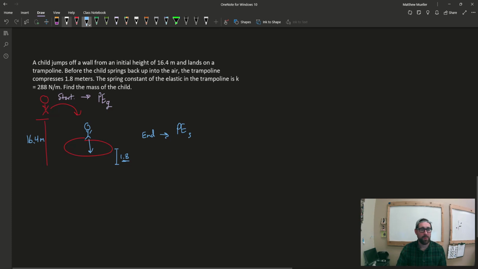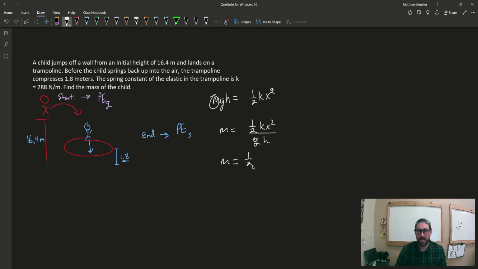And so our equation here would be mgh is equal to 1/2 kx squared. And so now we just have to solve for m. So we divide by gh. And we plug and chug, excuse me. There we go.